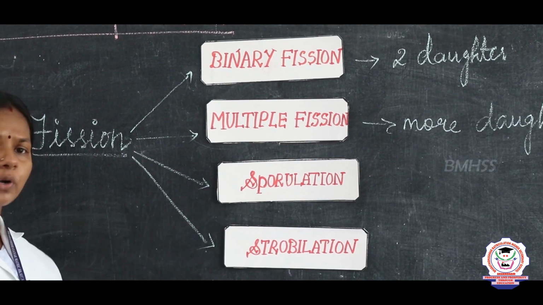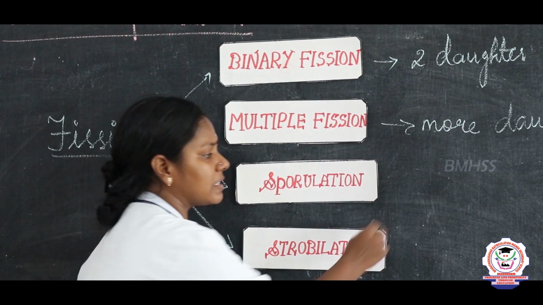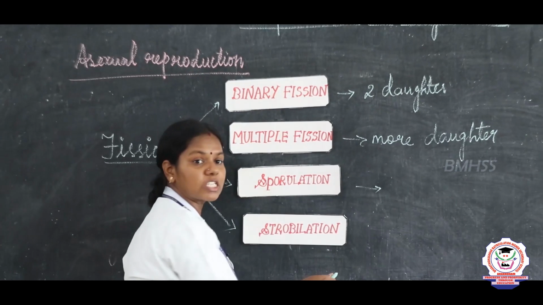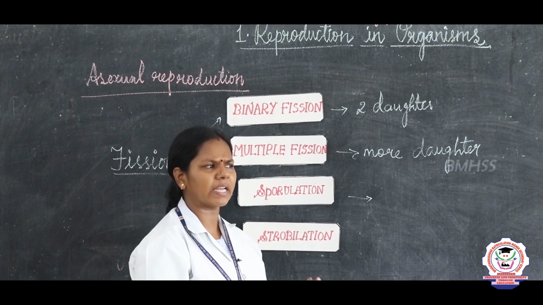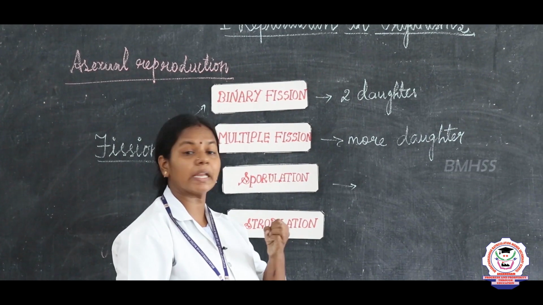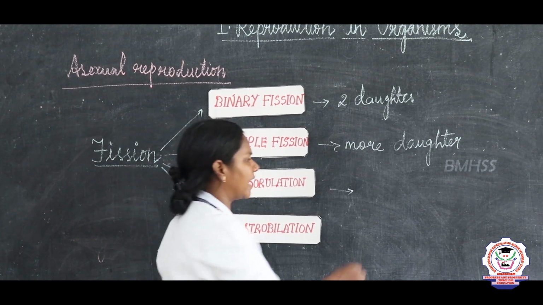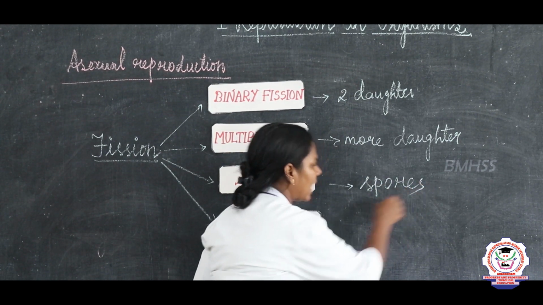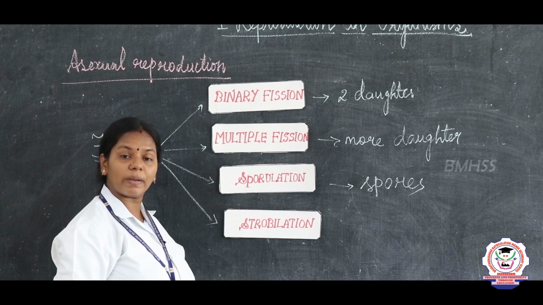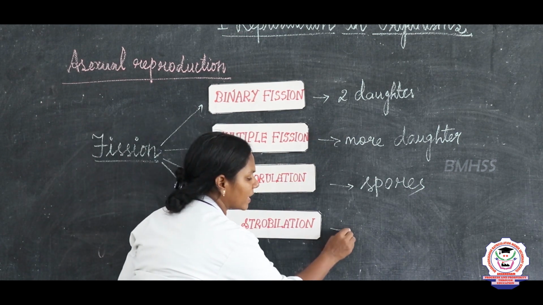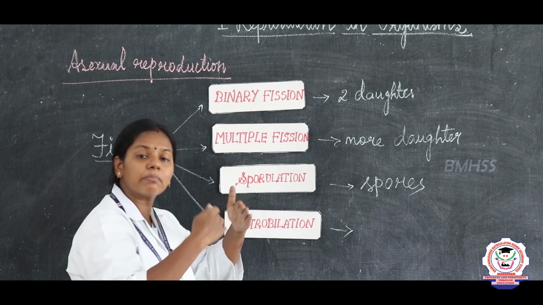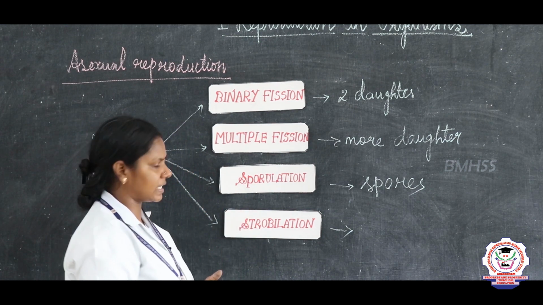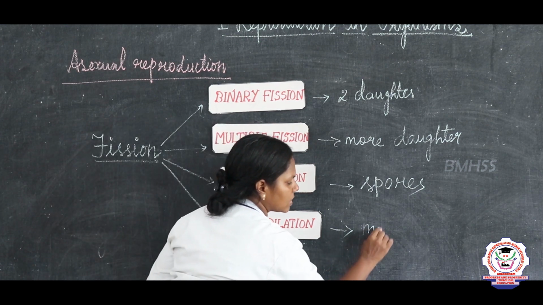And what do you mean by sporulation? Sporulation means the organism reproduces by means of producing spores. The best example we can see is conidium, which produces conidiospores. And the last type is strobilation. Strobilation means the organism divides into many multinucleated daughter cells.